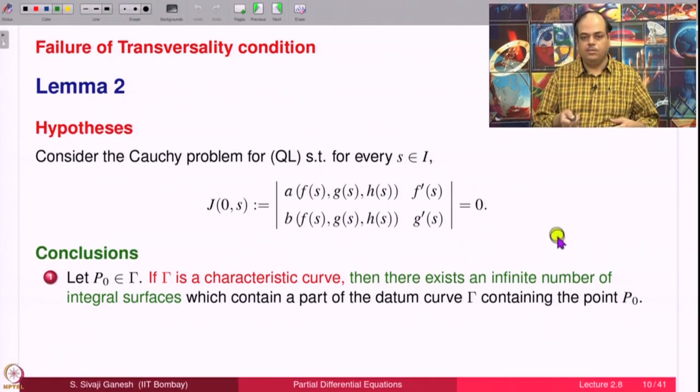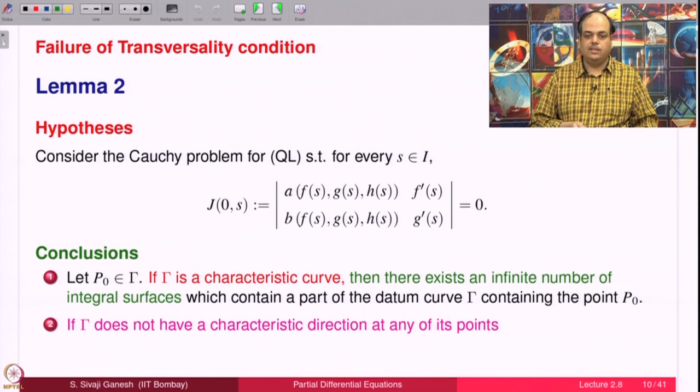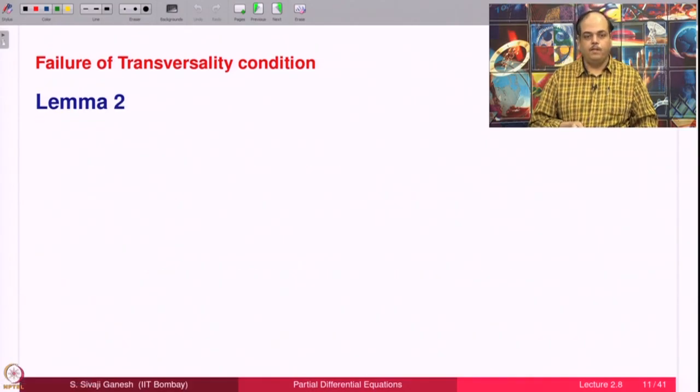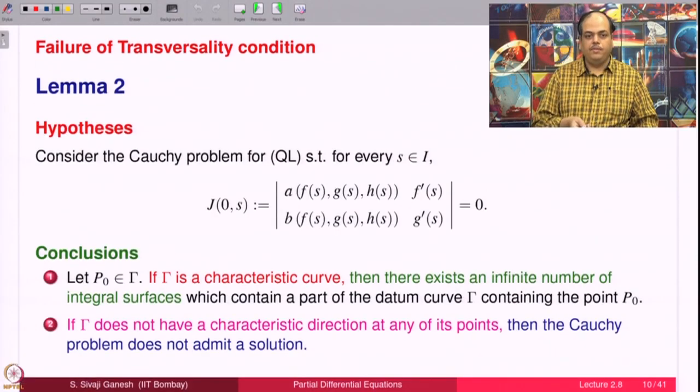If J is 0 throughout and gamma is a characteristic curve, then not only there is a solution, but actually infinite number of solutions exists. And if gamma does not have a characteristic direction at any of its points, then no solution. Cauchy problem does not admit a solution. Note, in this theorem we are assuming that J is 0 throughout for all S in I.